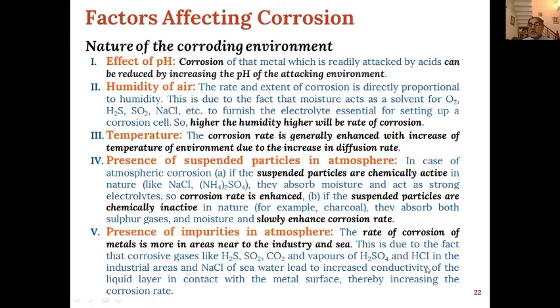So as the conductivity increases, the corrosion rate also increases. So that is why the rate of corrosion is more in areas near industry and sea. So that means presence of impurities in atmosphere will increase the corrosion rate depending upon the nature of impurities present in the atmosphere.